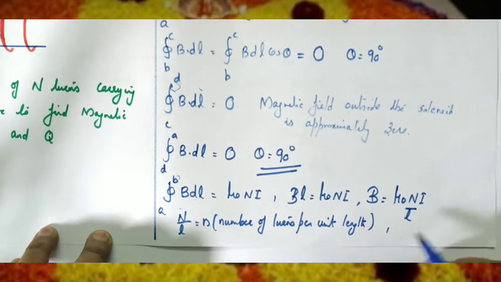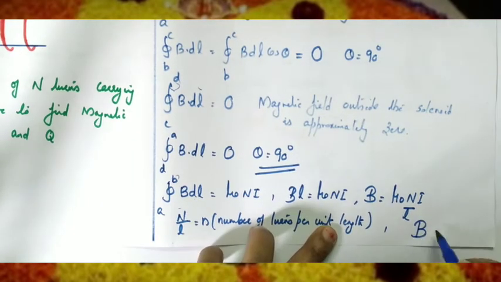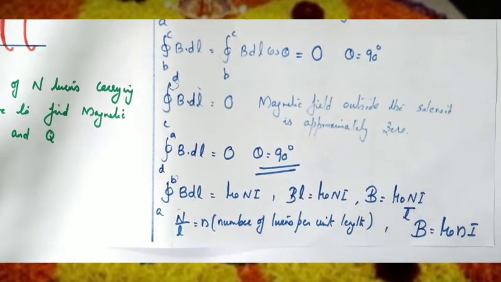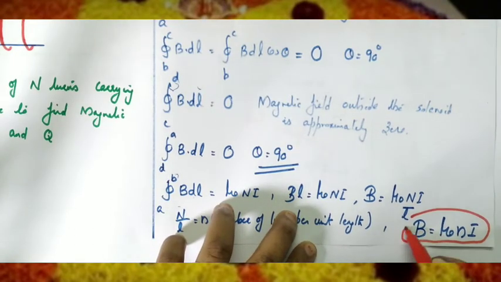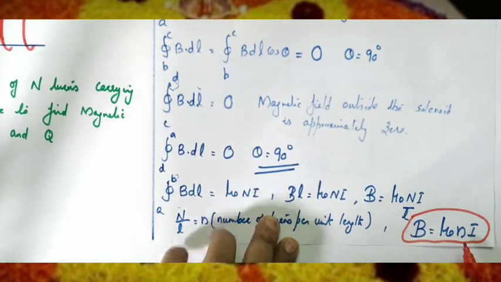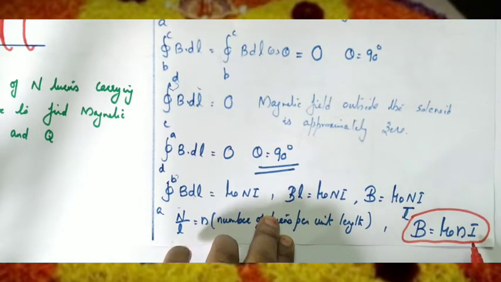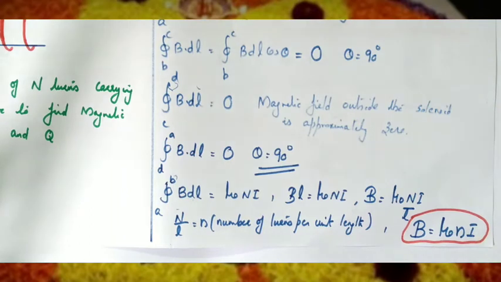Therefore the magnetic field formula is B equals mu 0 n i. The magnetic field inside a current carrying solenoid is given by B equal to mu 0 n i, where small n is the number of turns per unit length and I is the current flowing through the solenoid. Magnetic field exists only inside the solenoid, and outside the solenoid it is 0.